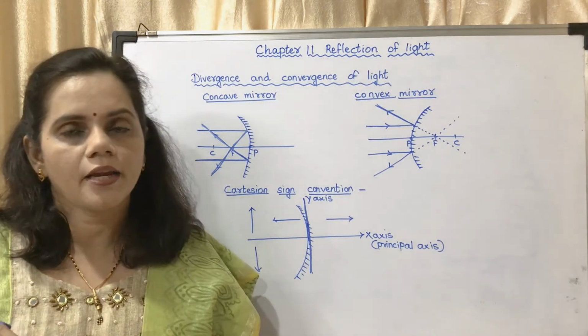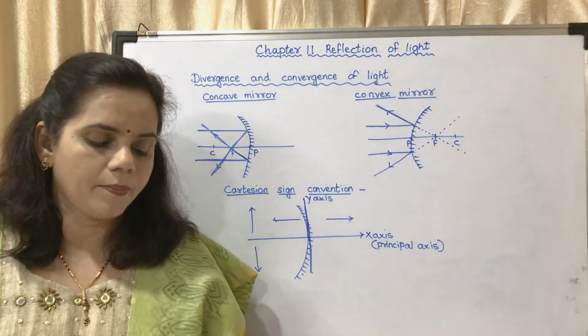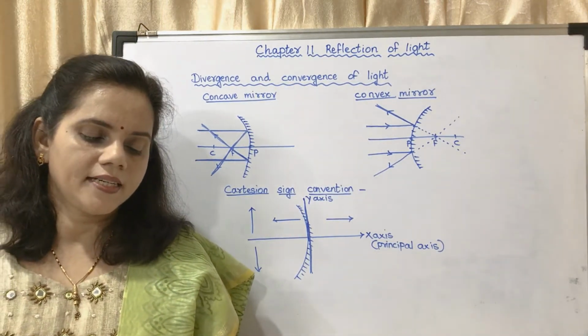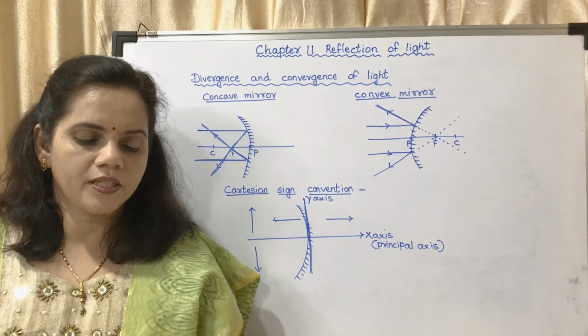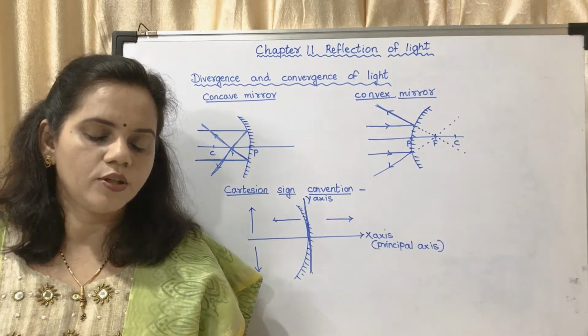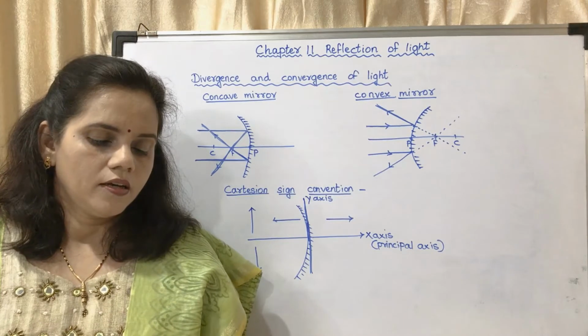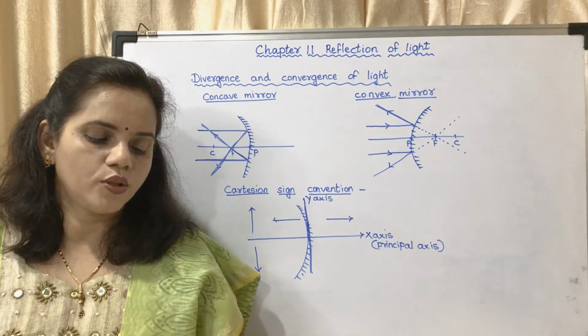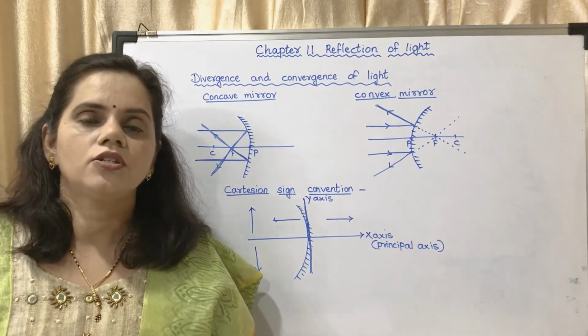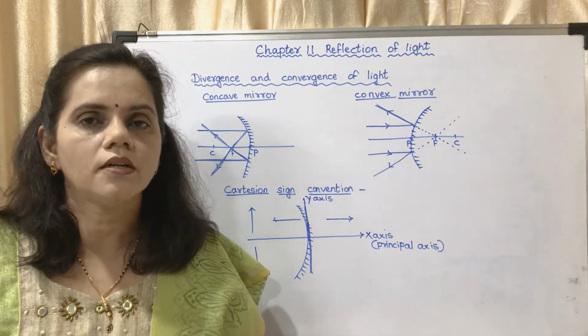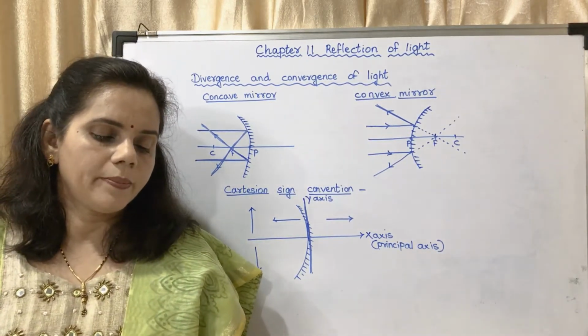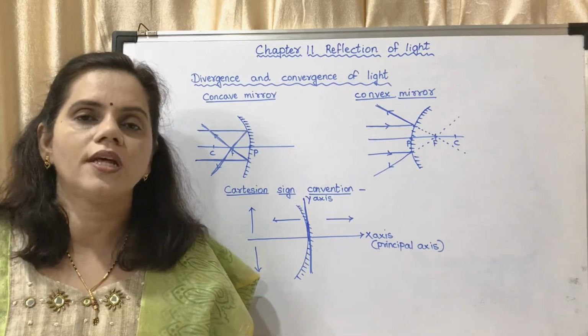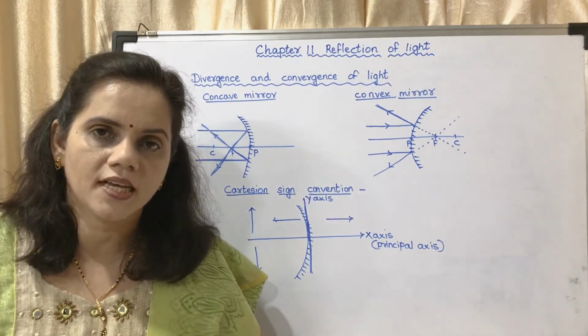A real image can be projected onto a screen. When light rays collect at a point after reflection from a spherical mirror, they are said to converge there. Doctors use such a beam of light on a tooth, ear, nose, etc. So doctors use which type of mirror? Concave mirror. Equipment using solar energy. In solar cookers also, which type of mirrors are used?